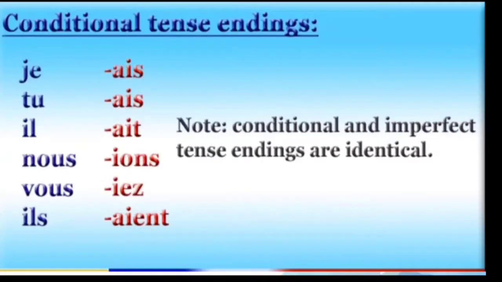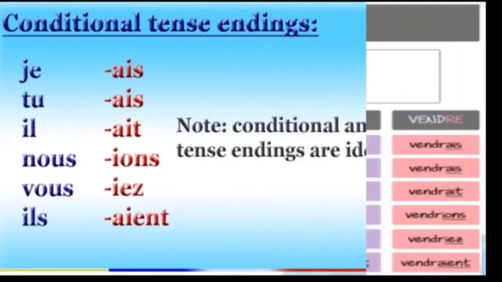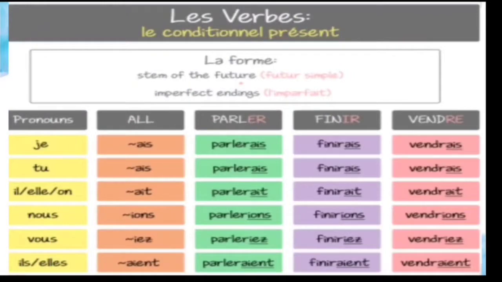See, these are the conditional tense endings. For je, you have to use ais, tu ais, il ait, elle also ait, nous ions, vous iez, ils aient, elles aient. And you have to note one thing: the conditional present and the imperfect tense have the same endings. Don't get confused. See here the verbs for the conditional present: the stem of the future and the imperfect endings.